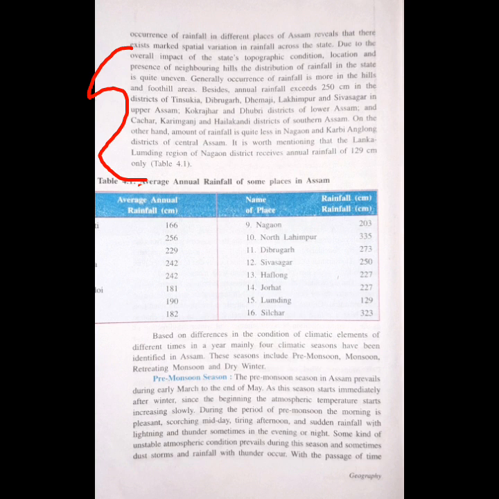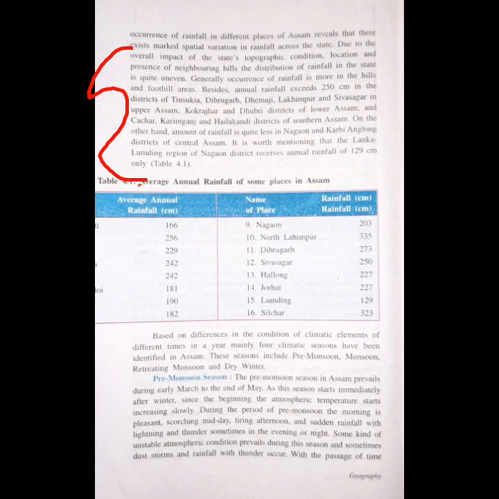On the other hand, the amount of rainfall is quite less in Nagaon and Karbi Anglong districts of central Assam, because this entire part falls in the leeward side, as we have already discussed in our previous class. It is worth mentioning that the Lanka Lamding region of Nagaon district receives annual rainfall of 120 cm only.